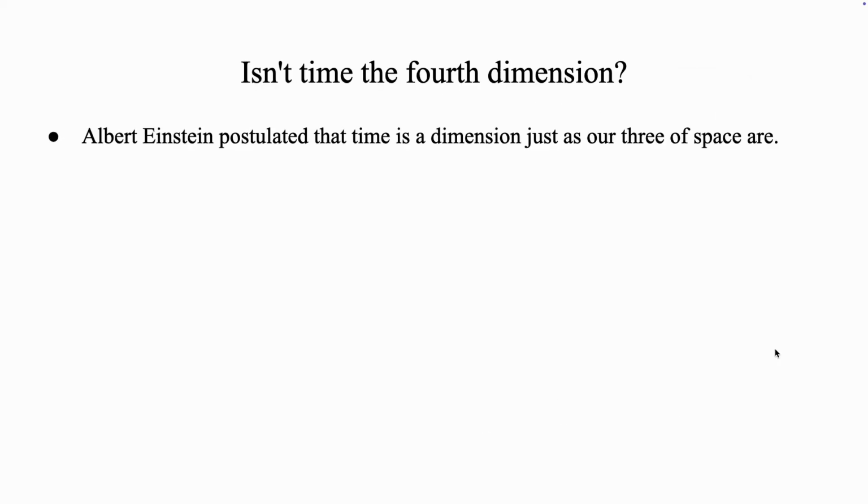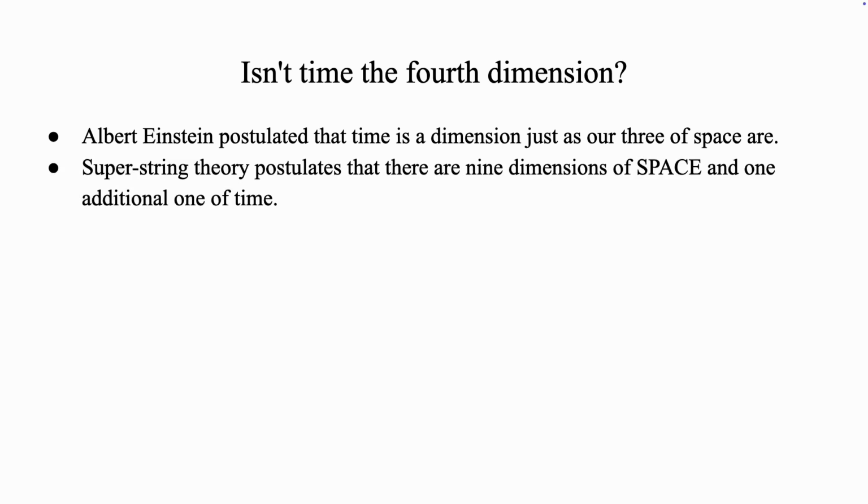A lot of people seem to believe that time is actually the 4th dimension. I'm going to give some evidence as to what I actually mean by the 4th dimension. Albert Einstein postulated that time is a dimension just as the 3 of space are. Superstring theory says that there are 9 spatial dimensions and 1 temporal dimension, so 10 in total. Of course, superstring theory hasn't been, per se, proven yet.